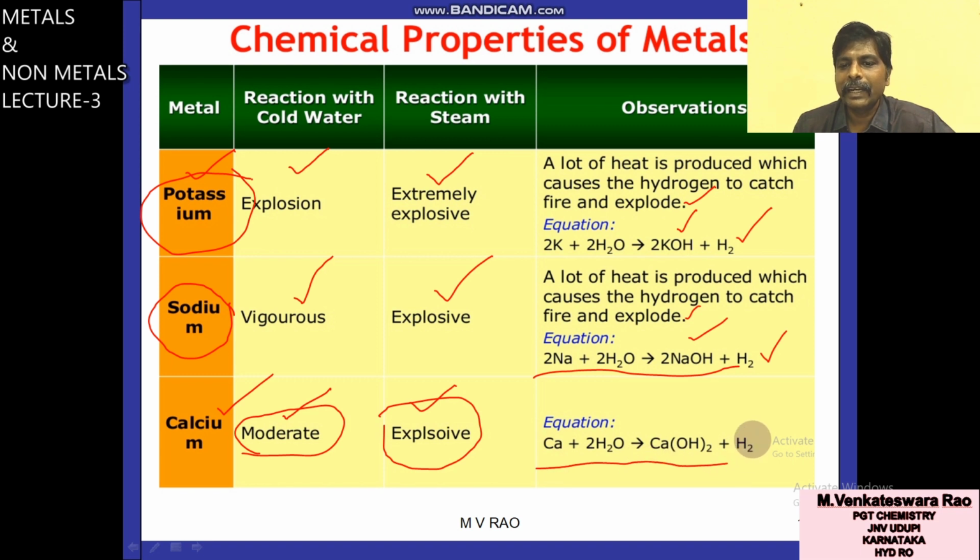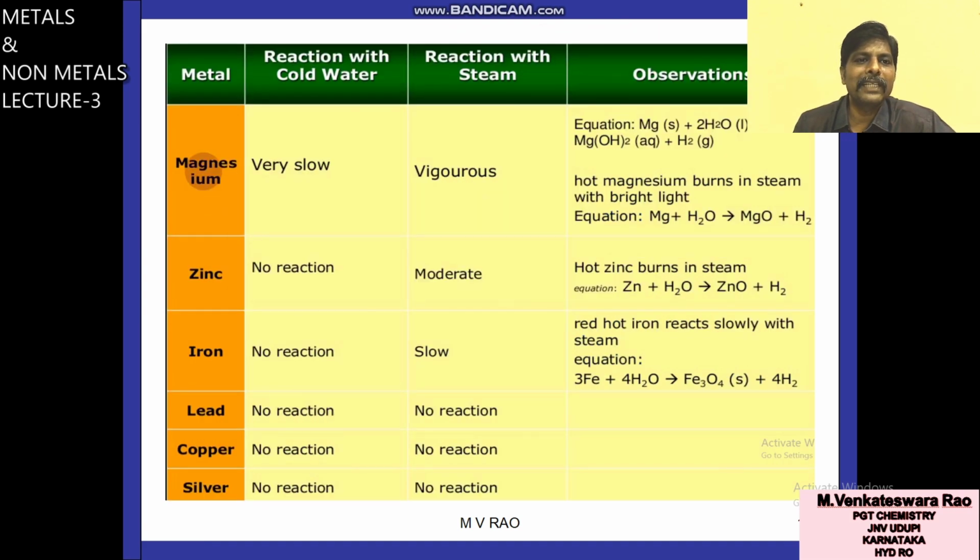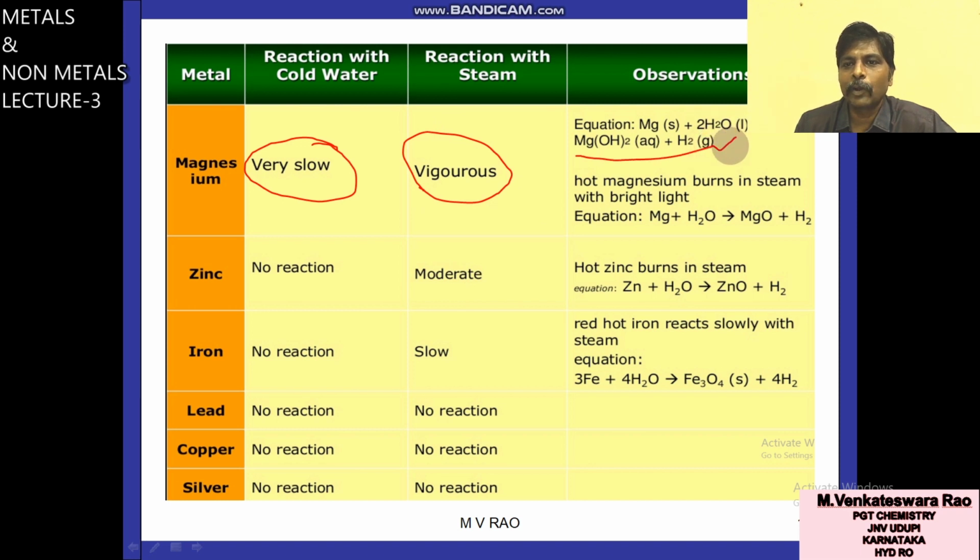This is the reaction. You can see here hydroxide, hydroxide, hydroxide because they react with cold water. So next metal is magnesium. With cold water, no reaction at all, very slow. But with steam, vigorous. What is the product? Magnesium hydroxide and hydrogen.